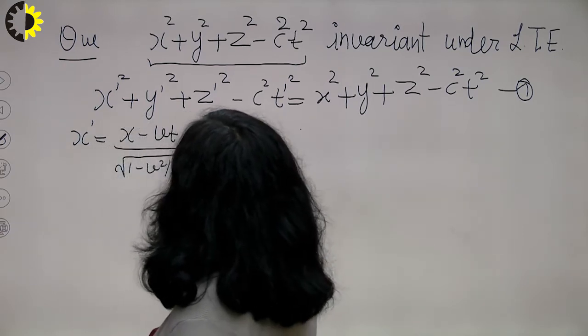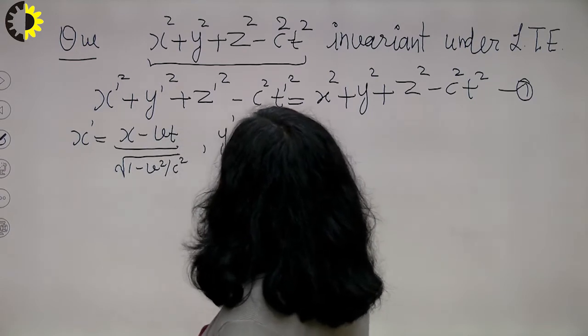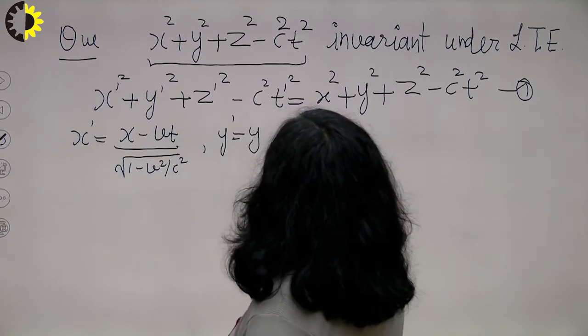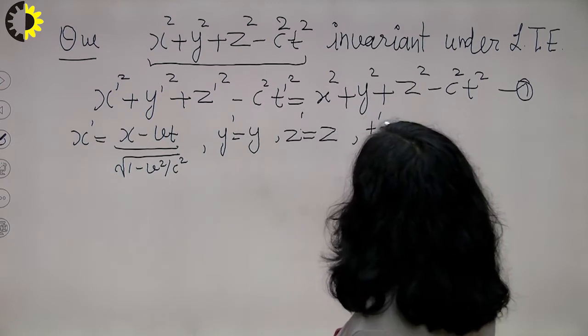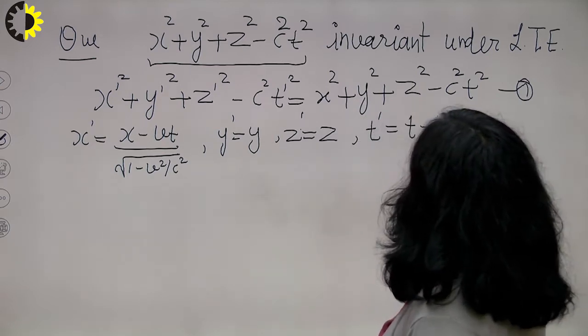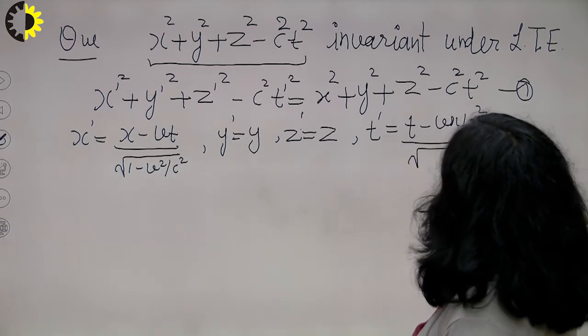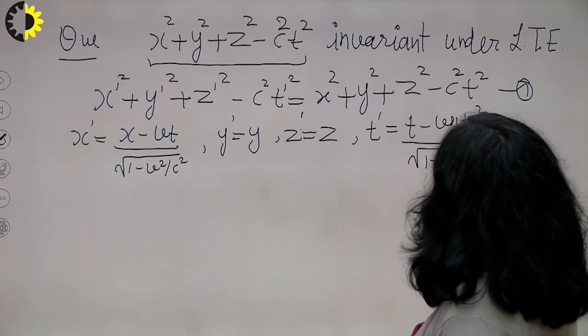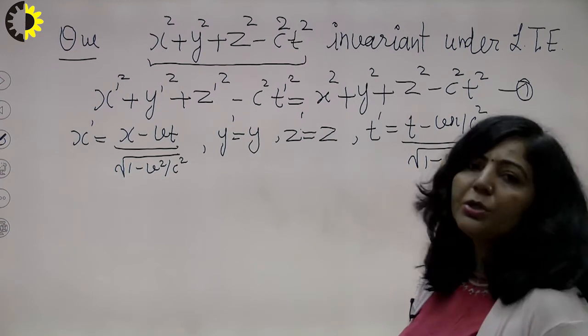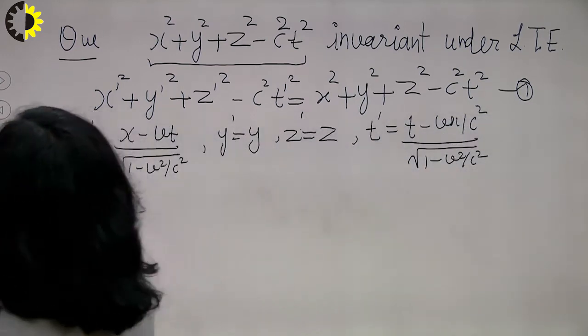Your y dash is y. Your z dash is z. And your t dash, what is the value of t dash? t dash is t minus vx upon c square, upon root 1 minus v square upon c square. So these are the Lorentz equations. Now we have to take the left hand side.